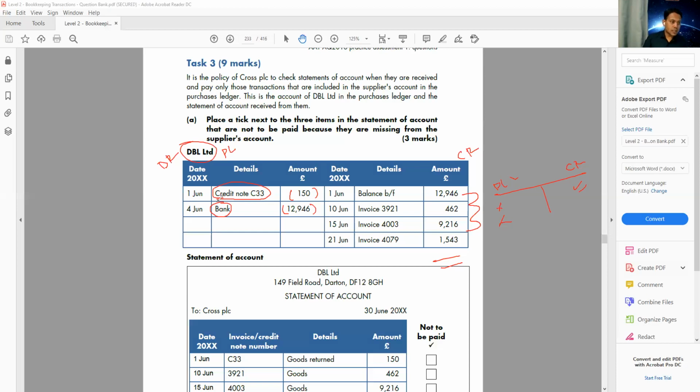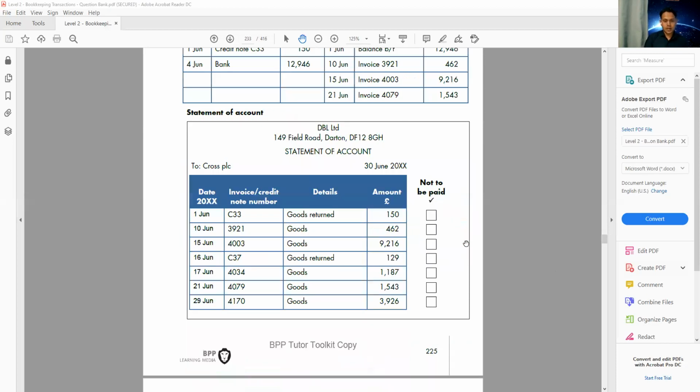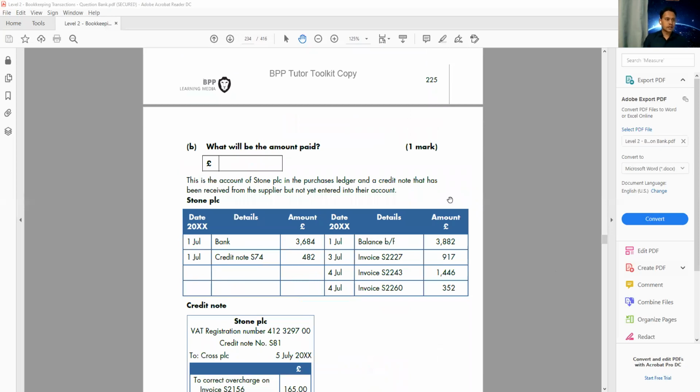Very well done, Warner. So is this 11,071? Okay, so let's do that. 11,071, this is the money I'm going to pay.